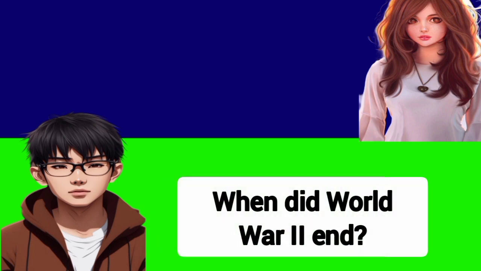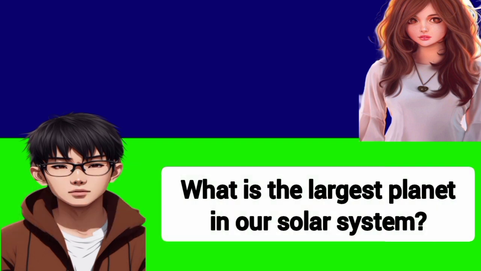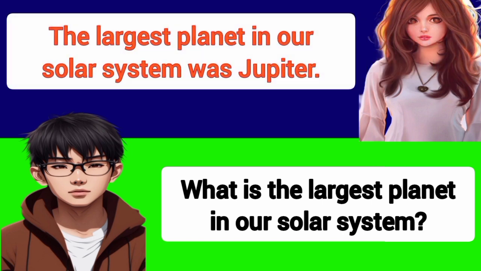When did World War II end? World War II ended in 1945. What is the largest planet in our solar system? The largest planet in our solar system was Jupiter.